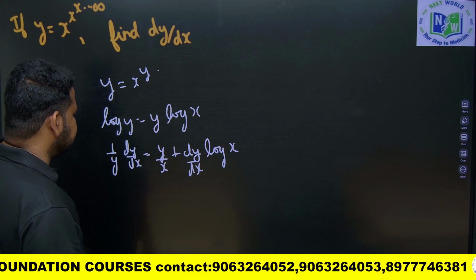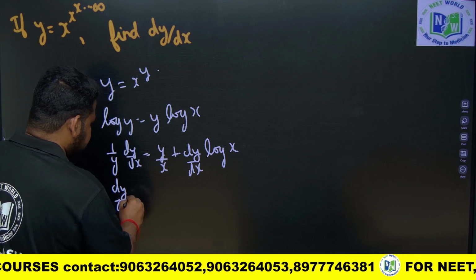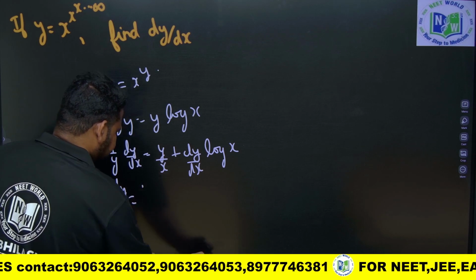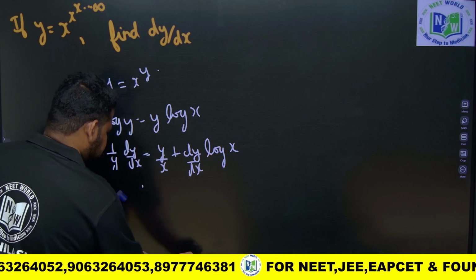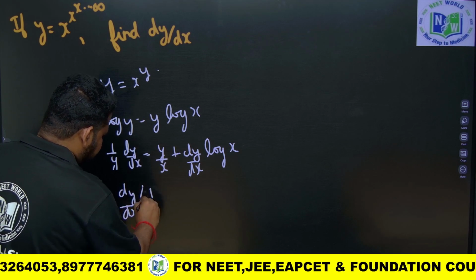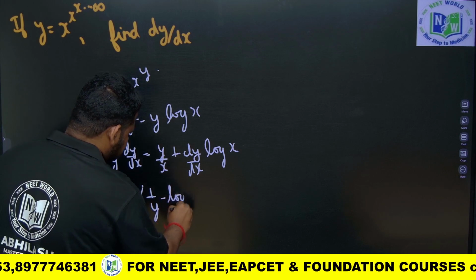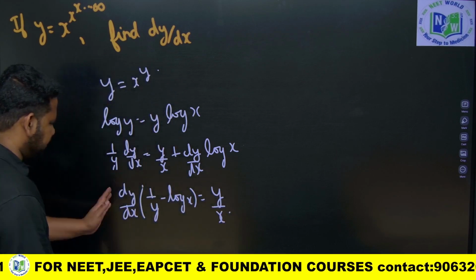So if I bring dy by dx terms to one side, I'll get it as what? dy by dx into 1 by y minus log x is equal to y by x. This is what I get. Now, if I bring this down to RHS, what I'll get?